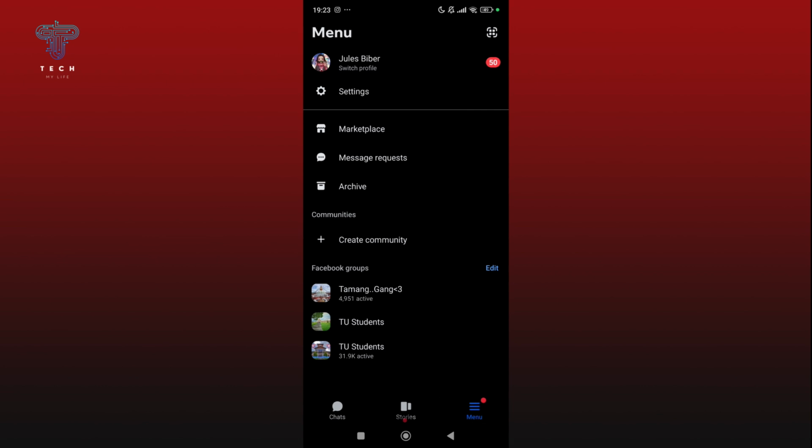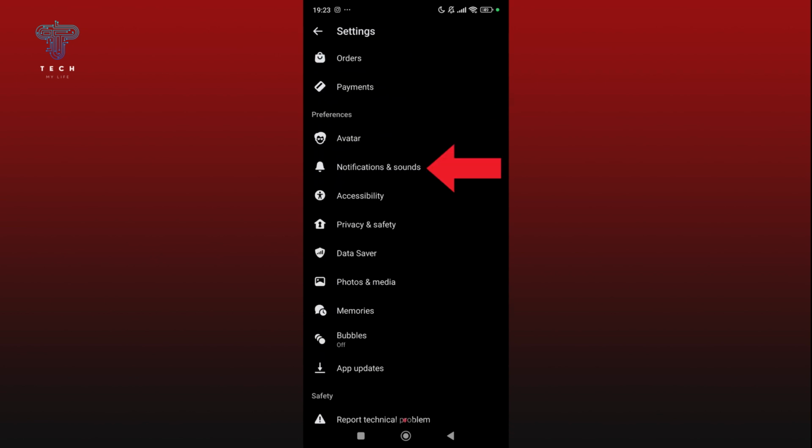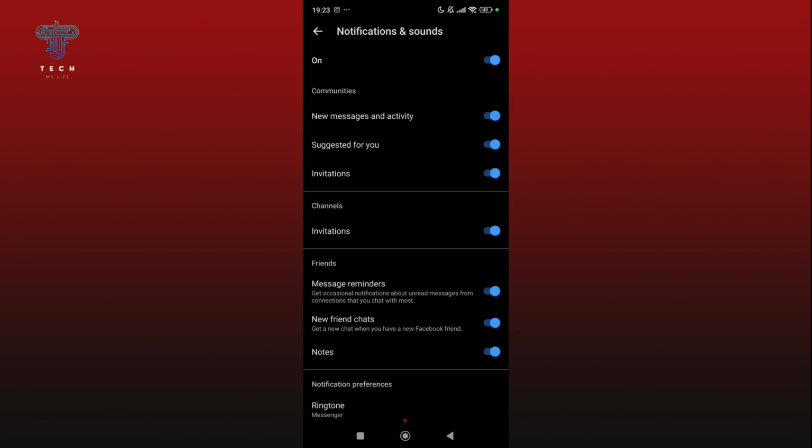From there, tap the settings at the top. Inside settings, look for the notification and sounds and click on it. This section controls all your message alerts including the ringtone.